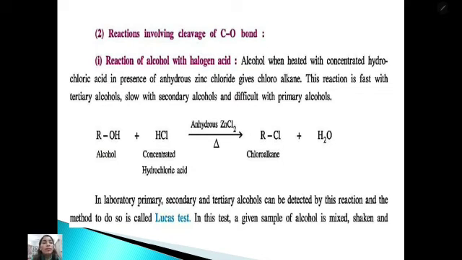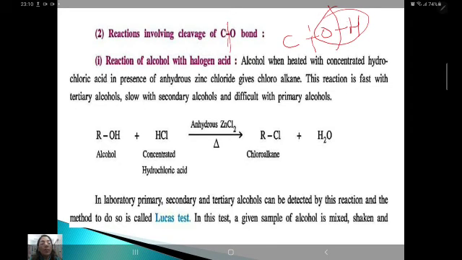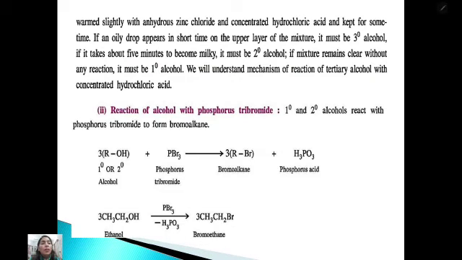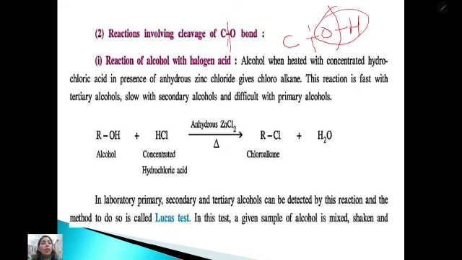Reactions involving bond breakage of the carbon-oxygen bond. There are so many reactions. Earlier we studied the breakage of the bond between oxygen and hydrogen. Now it is a breakage between carbon and oxygen. So this is behaving as a joint, or it can behave like oxygen only. Reaction of alcohol with halogen acid, that is, any halogen derivative.